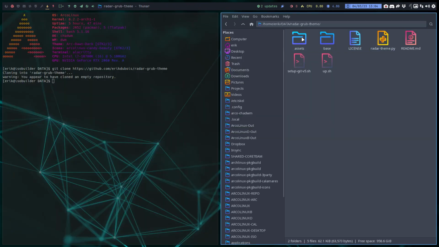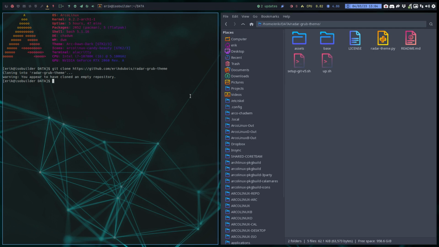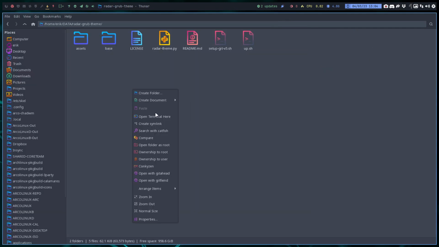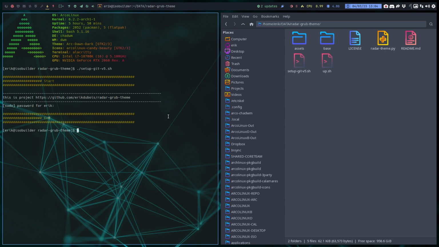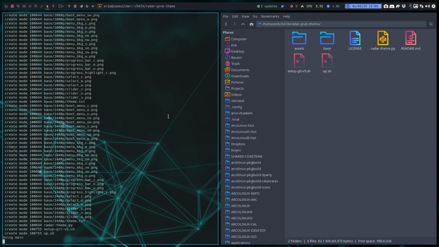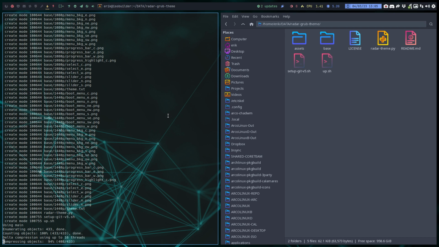So I got myself a Radar-grub-theme that I can put online. First of all, maintenance. First, set up Git. Need to run it once, so check out what's in there, change it, and then I do my ups all the time. And this is going to be my very first commit. First commit. Probably not going to change it ever, but it's an educational thing, right? You do exactly the same thing I did.